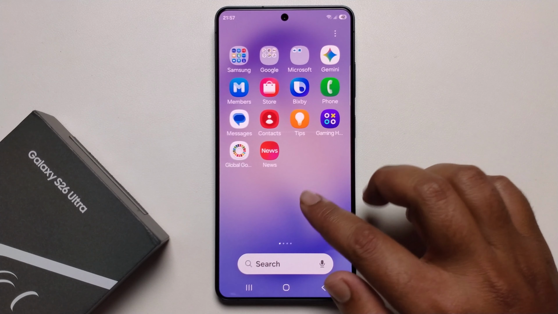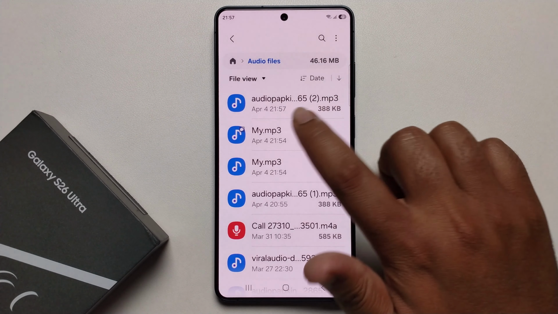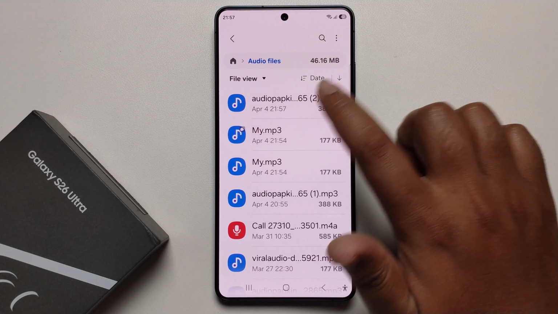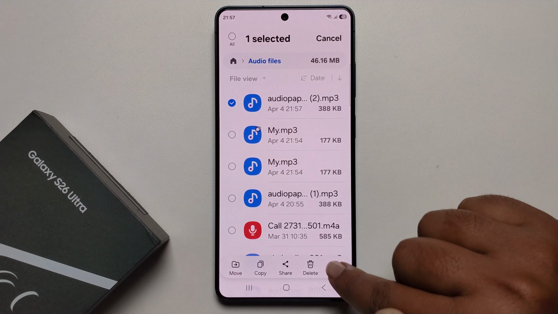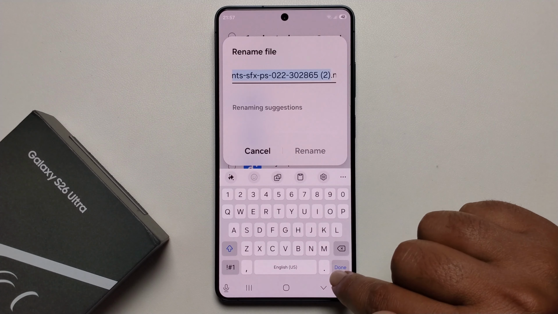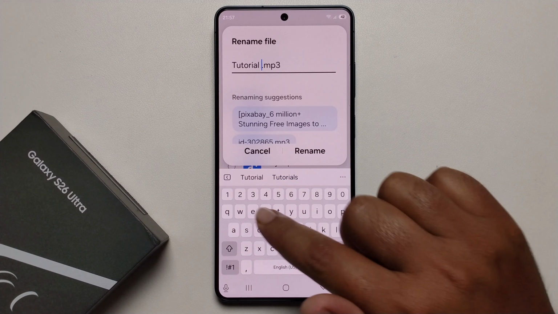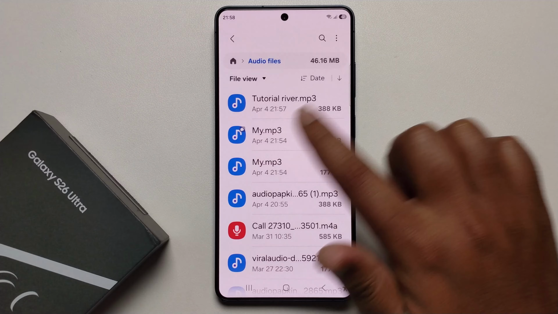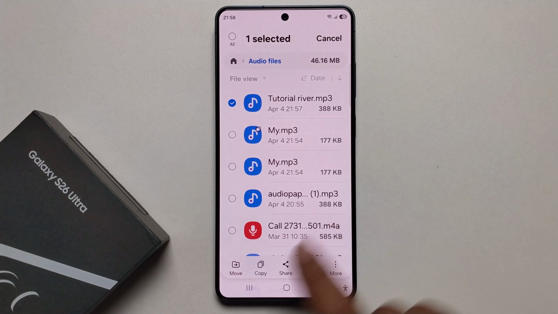Go back and open my file app, go to the audio section. As you can see, I recently downloaded this sound effect. Okay, I'm just going to rename this, press on rename. Okay, and long press to copy.